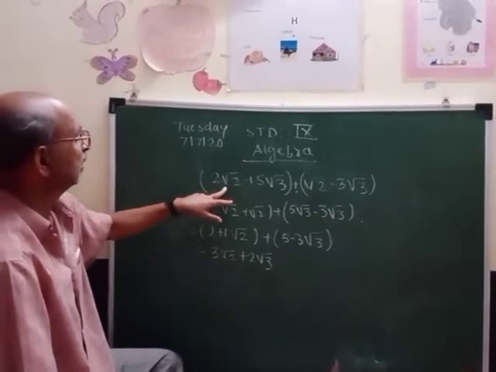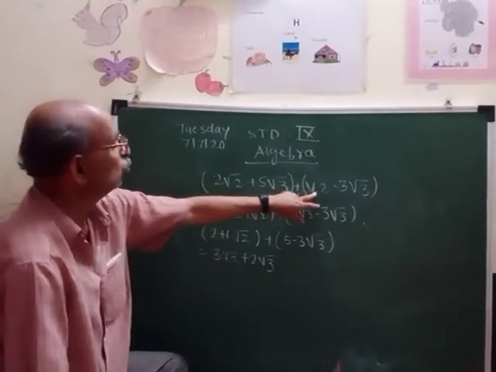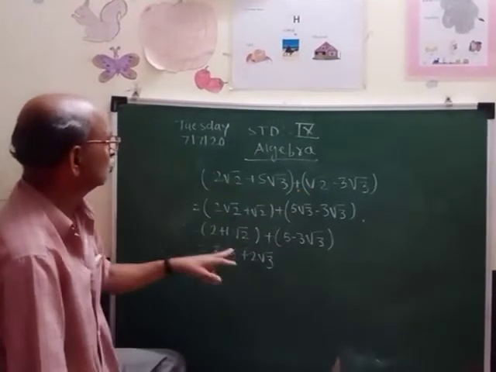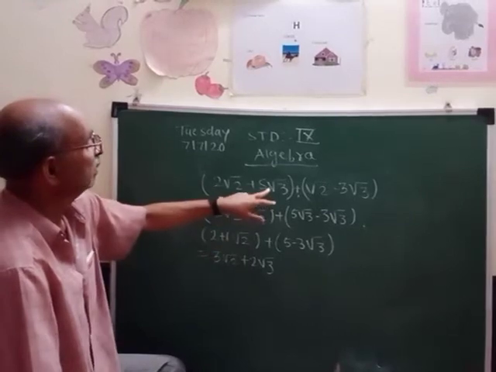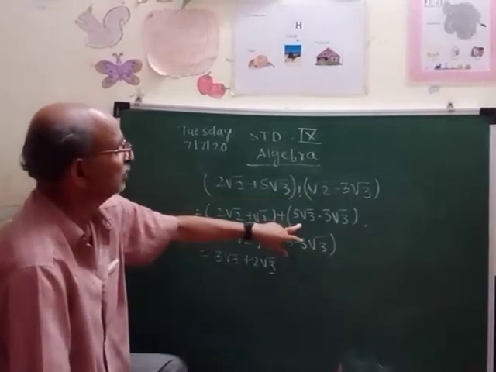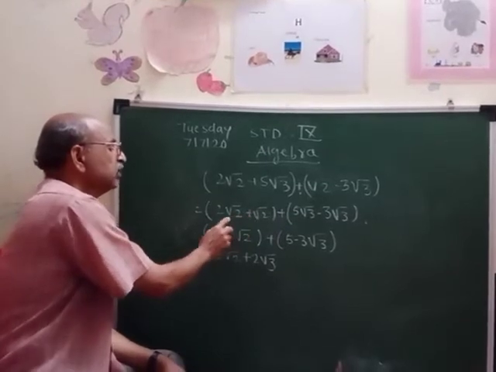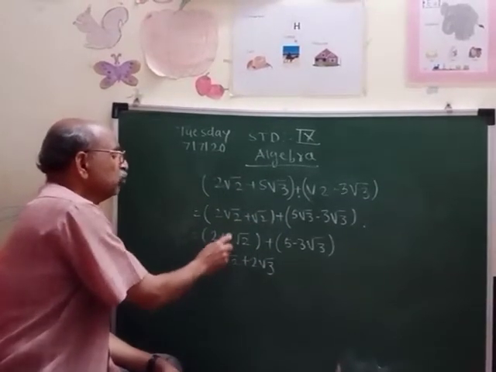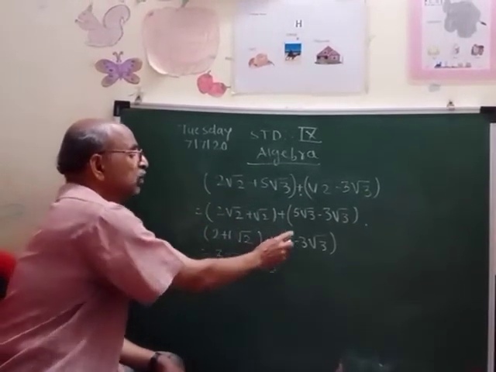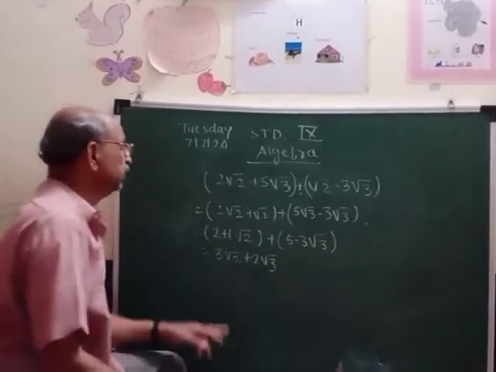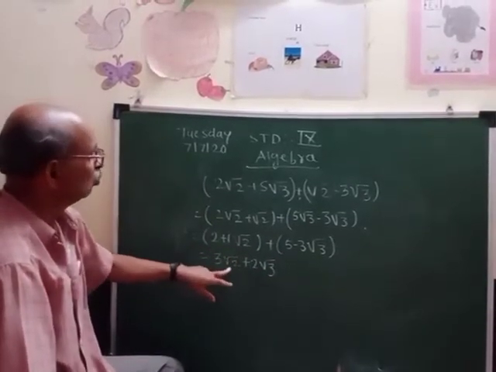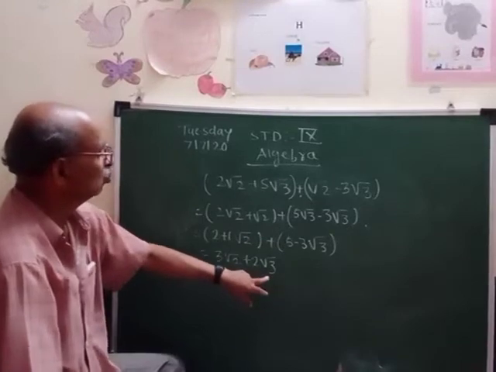Now again I explain. These 2 root 2 and root 2 have common root 2, so we take them in one bracket. This root 3 and root 3 is common, so we take those in one bracket. Here the coefficient is not there, so it is taken as 1. So 2 plus 1 root 2 plus 5 minus 3 root 3. So 2 plus 1 is 3 root 2, plus 5 minus 3, that is 2 root 3.